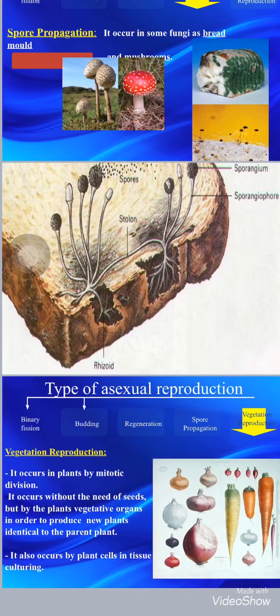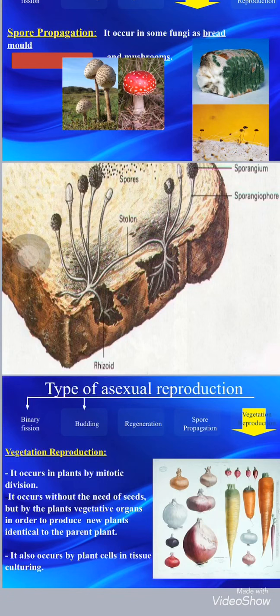It also occurs by the plant cell in something called tissue culture. When we grow plants in a plate, not in the soil, in the lab, this is called tissue culture. So it occurs by the plant cell in the tissue culture, vegetative reproduction.